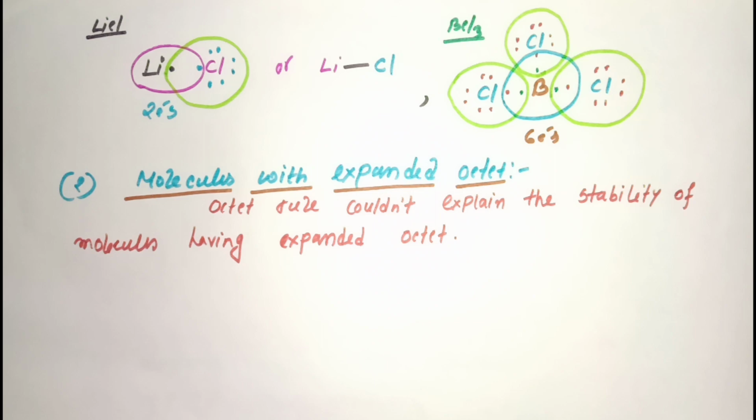So this is another exception of the octet rule. The molecules which show expanded octet are PCl5, that is phosphorus pentachloride, SF6, that is sulfur hexafluoride, and sulfuric acid, that is H2SO4. These are examples of molecules whose stability cannot be explained, having more than 8 electrons in their central atom.